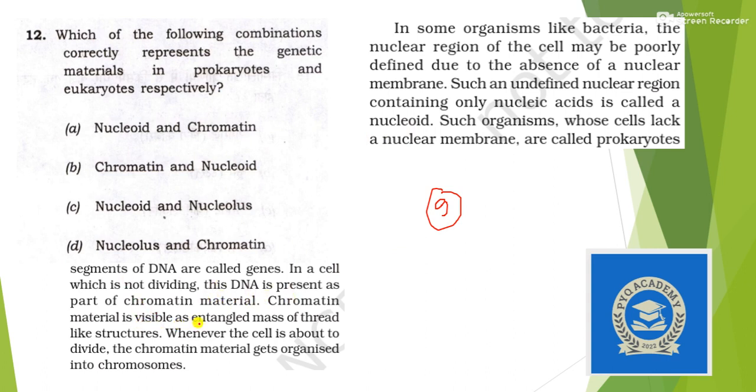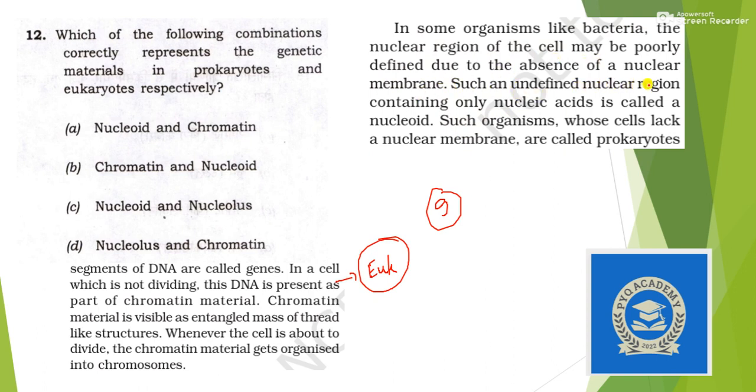Chromatin material is visible and entangled. DNA is present as a part of chromatin material, especially in eukaryotes, which means membrane bounded cells are present. In those in which membrane bounded cells are not present, you can see here: in some organisms like bacteria, the nuclear region of the cell may be poorly defined due to absence of nuclear membrane.